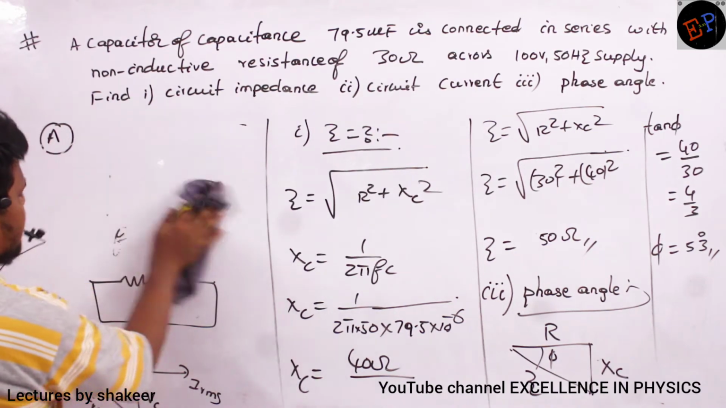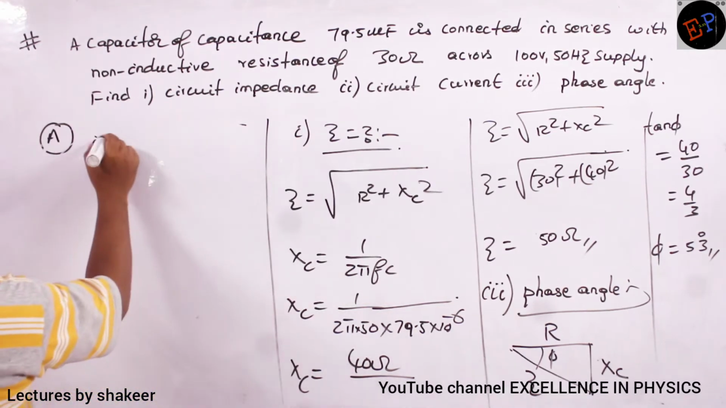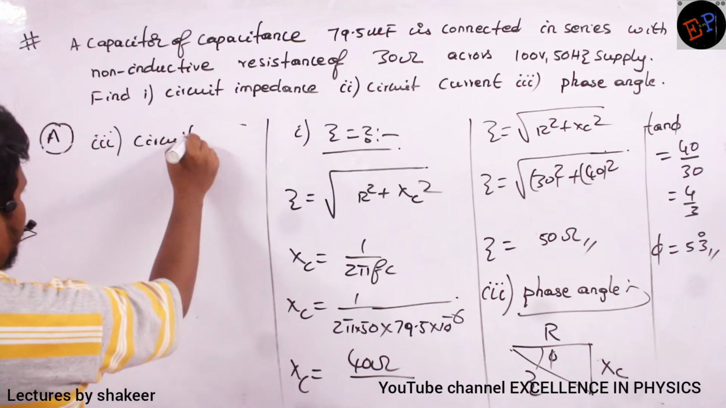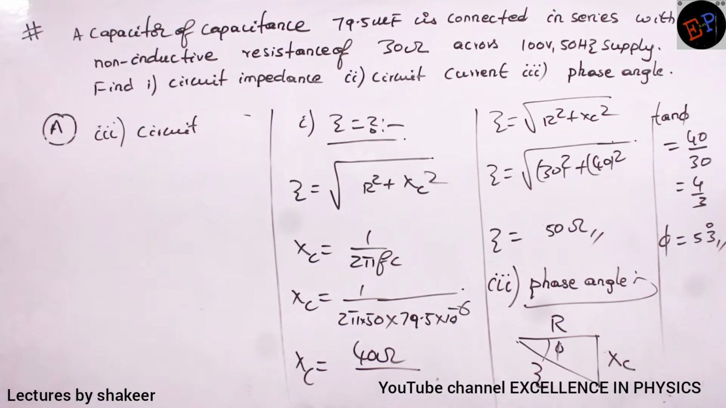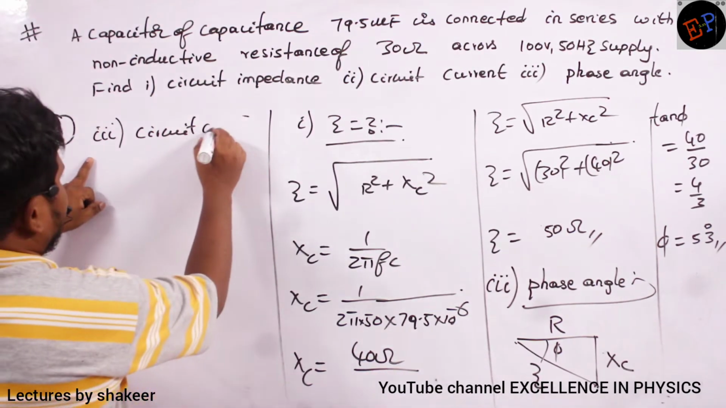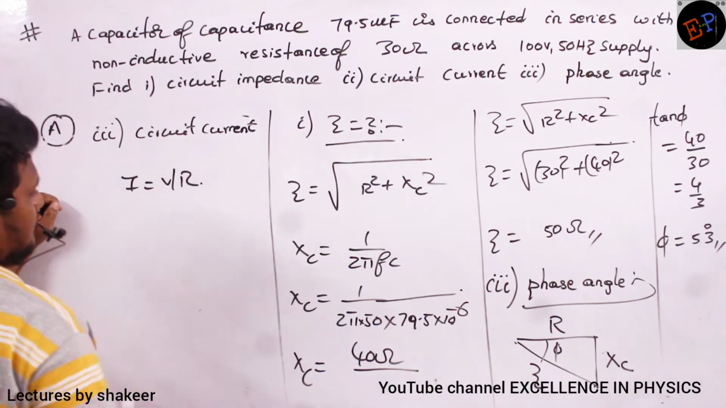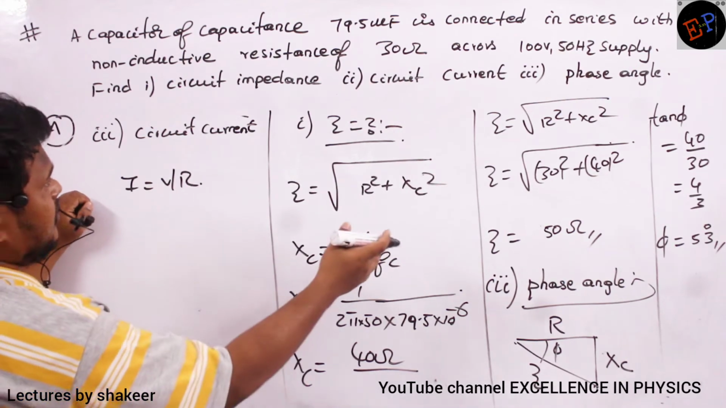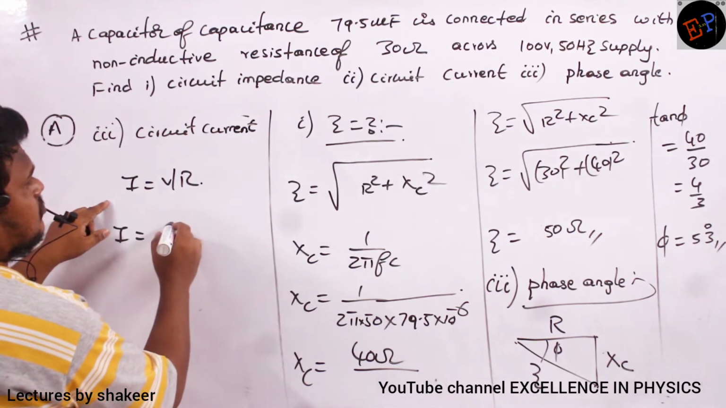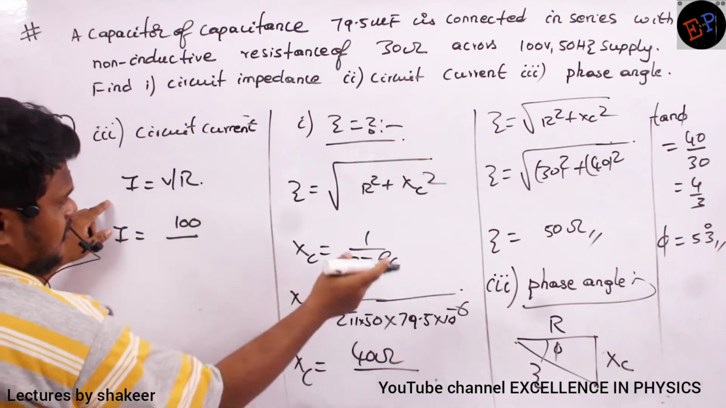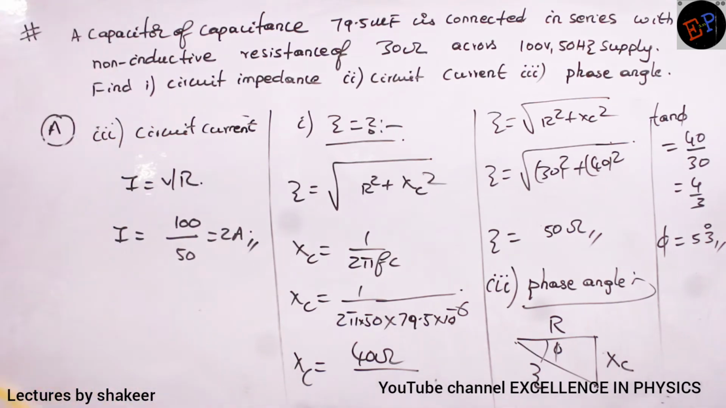So the second one we forgot. The circuit current is also being asked. How can I calculate the circuit current? I is equal to V by Z. We have calculated the impedance, and the supply voltage is already given. So I is equal to 100 divided by the impedance 50. So 2 amperes of current will flow in the circuit. That's it. Clear?